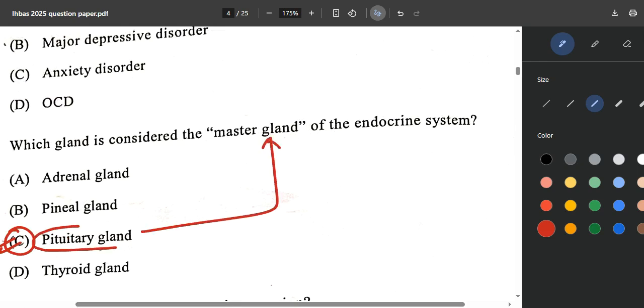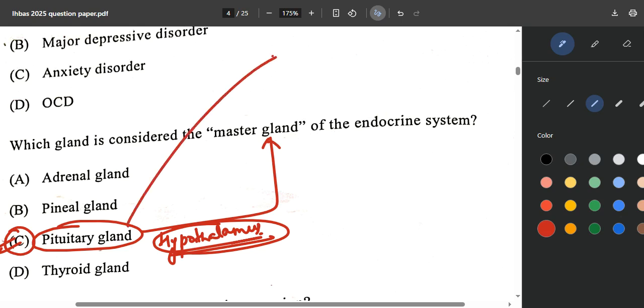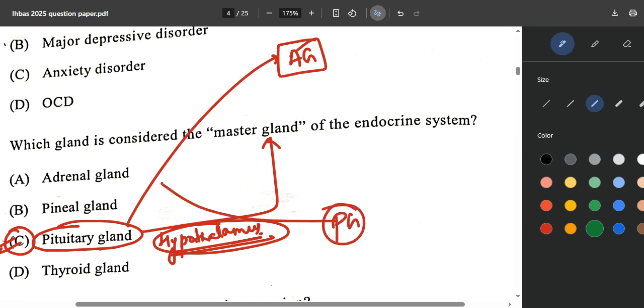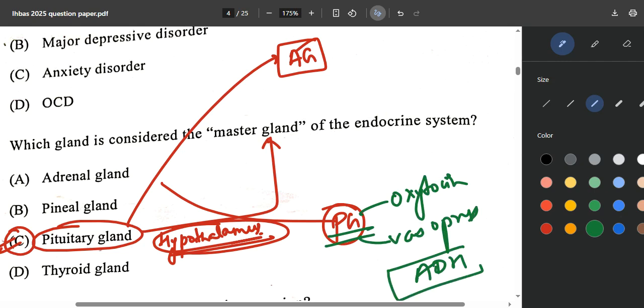Why? Because it is located just above the hypothalamus, and whatever is told by the hypothalamus goes to the pituitary. Inside the pituitary gland you have 2 divisions, the anterior and the posterior portion, and from the posterior portion 2 things are released: first is oxytocin and second is vasopressin, which is also called ADH, antidiuretic hormone.